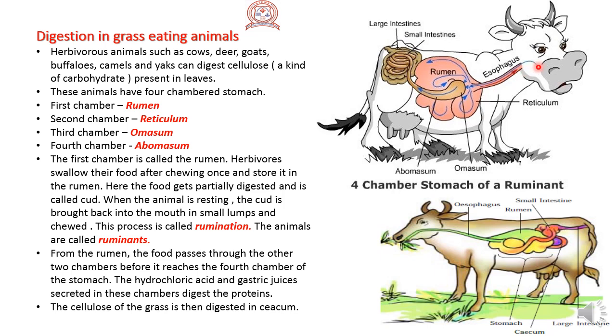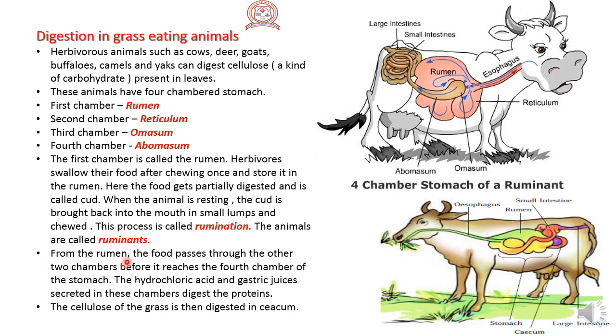Once again, herbivores swallow their food after chewing once and store it in the rumen. Here, the food gets partially digested and is called cud. When the animal is resting, the cud is brought back into the mouth in small lumps and chewed. This process is called rumination. The animals are called ruminants.